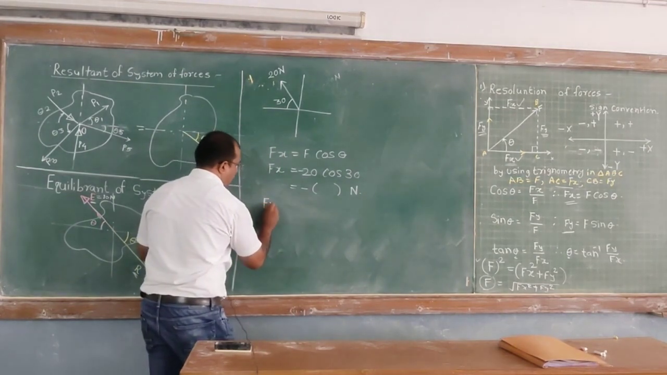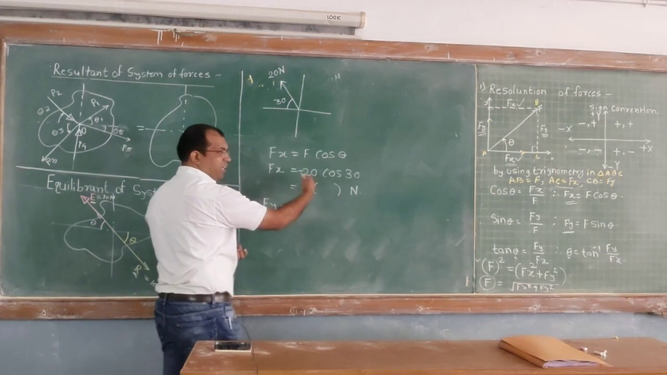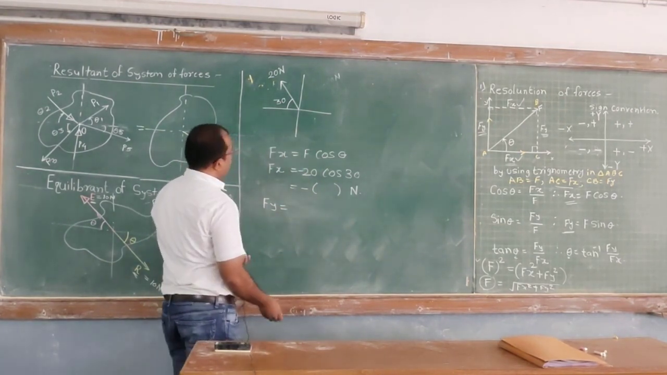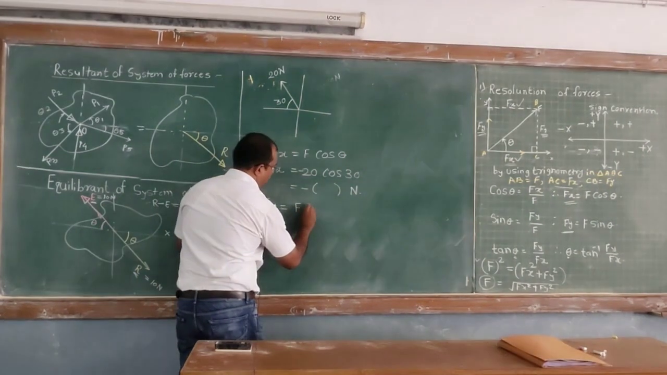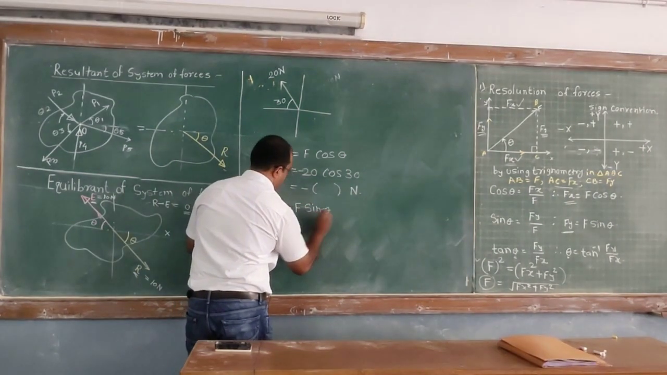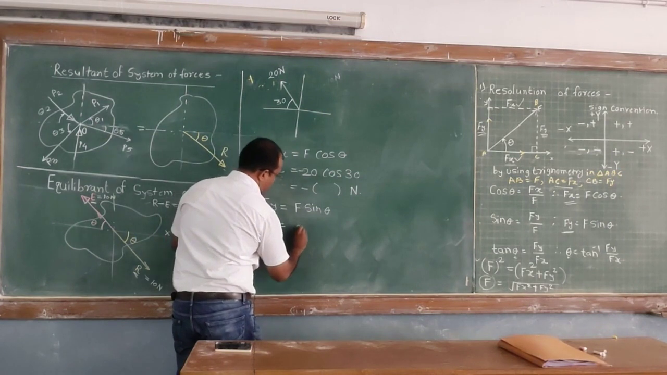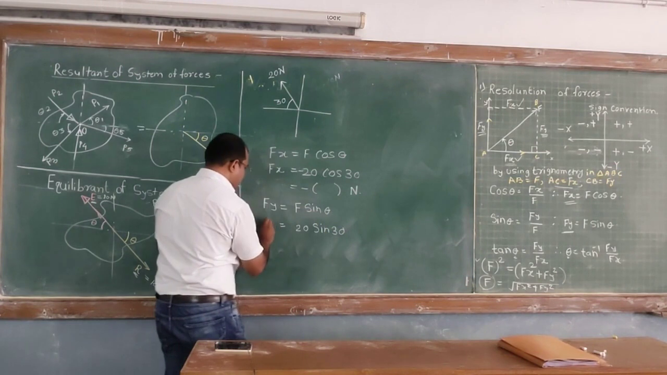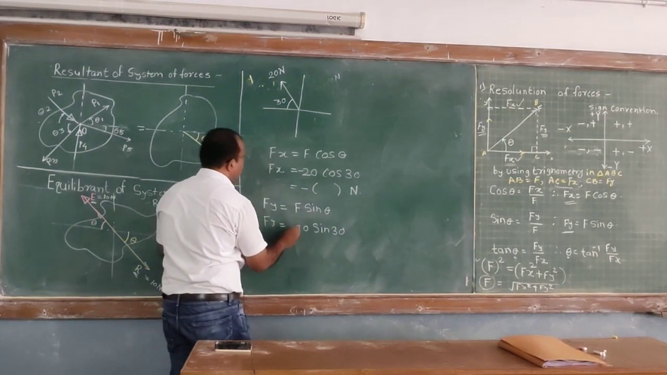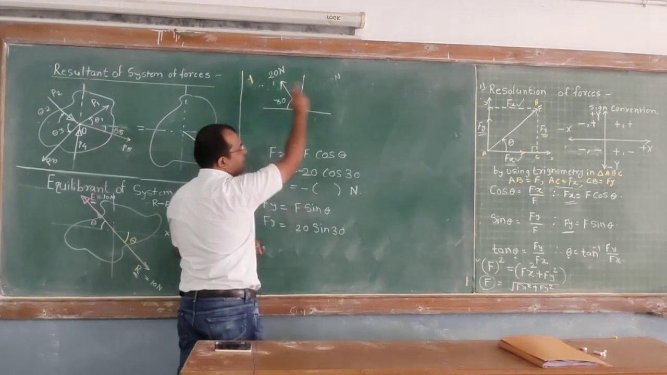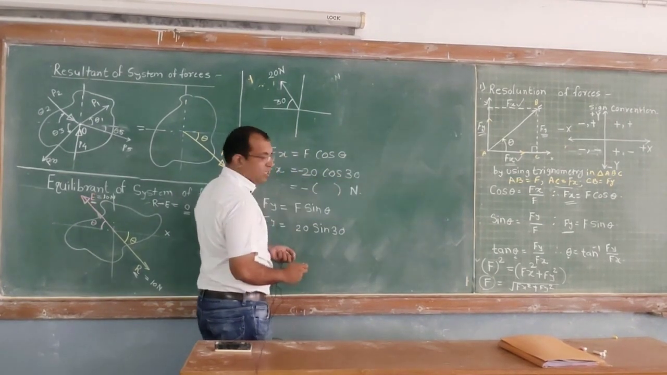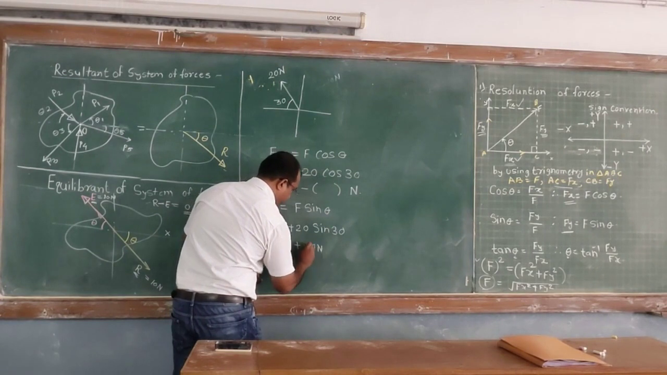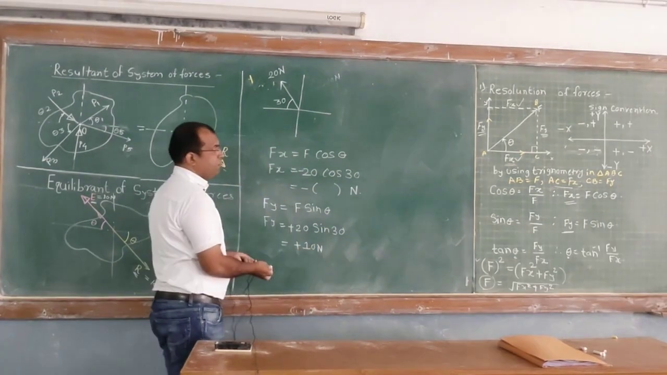Then f of y. By using calculator, you can easily solve this. Now f of y. What is f of y? I think all of you know f y is nothing but f sine of theta. Now what is f? It is 20 and theta is 30, sine of 30. Now what is the sign? Again, it is in second quadrant. In second quadrant, y is positive, so your answer is positive 10. So it is very, very simple.